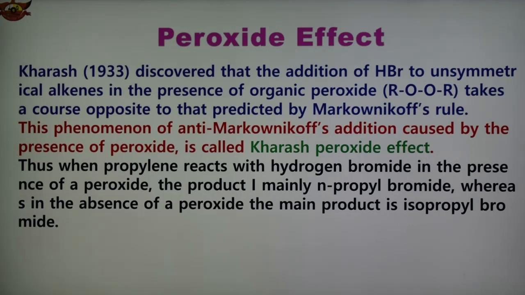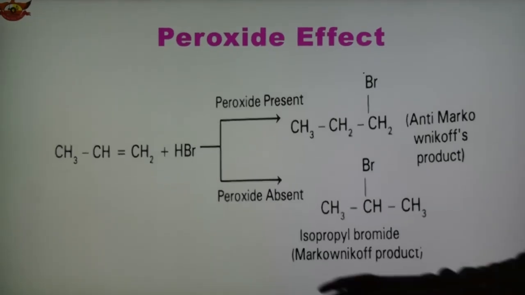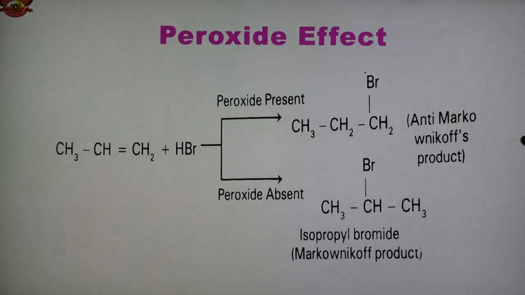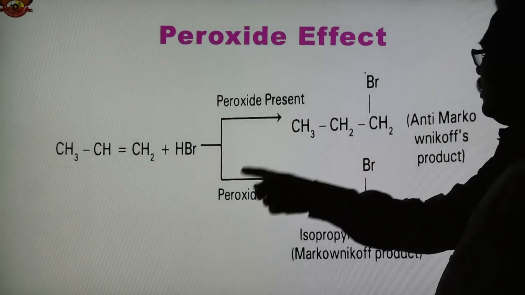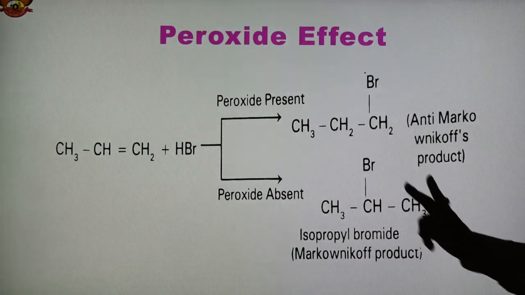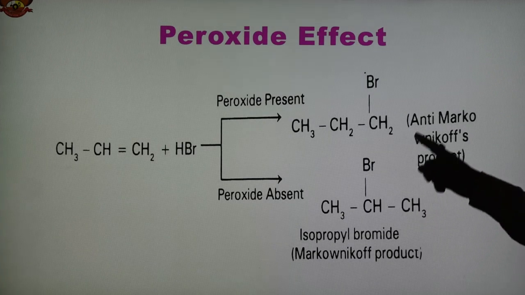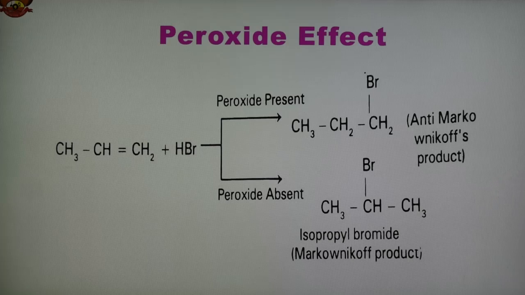The reaction is shown here. Propylene and HBr are added, and depending on whether peroxide is present or absent, two products are formed: this is the Markovnikov product, and this is the anti-Markovnikov product.